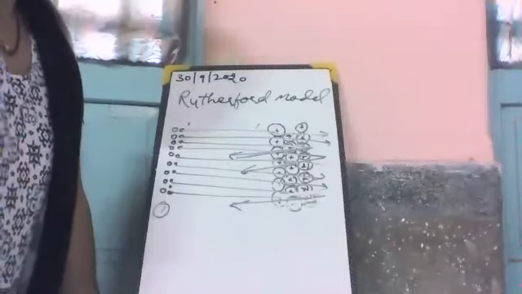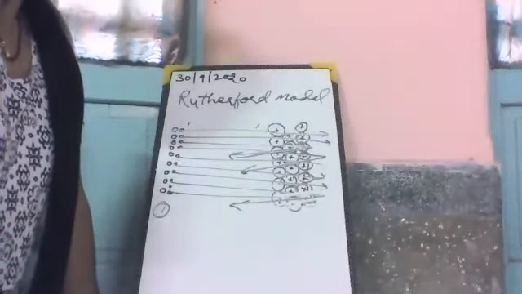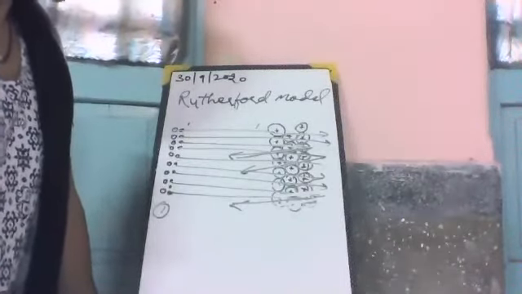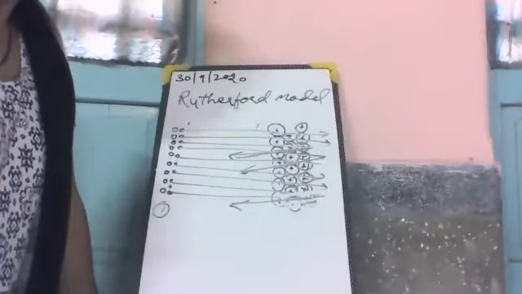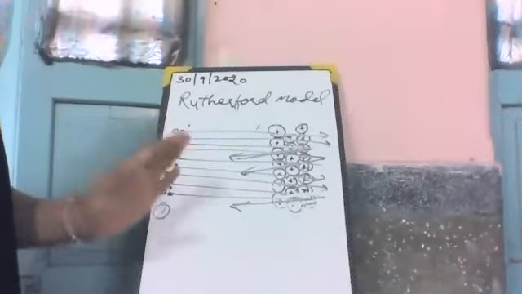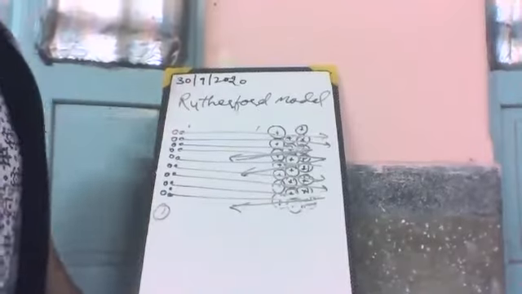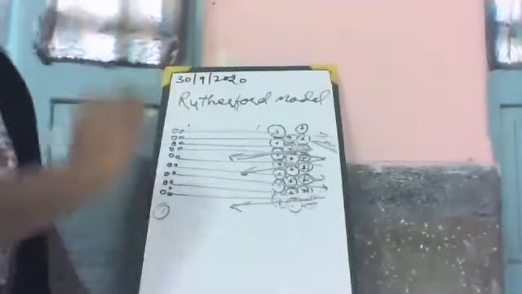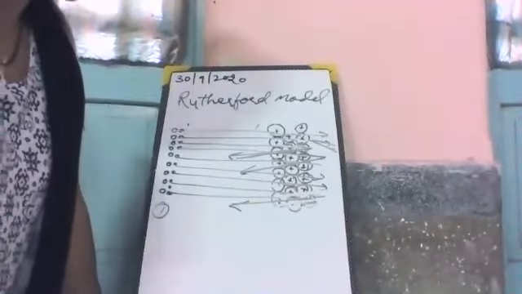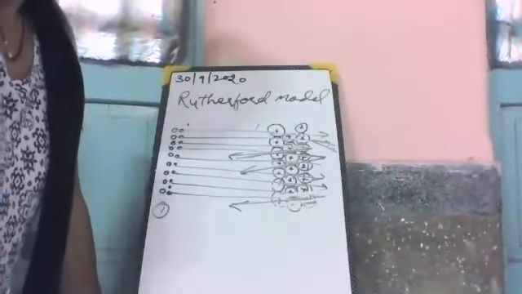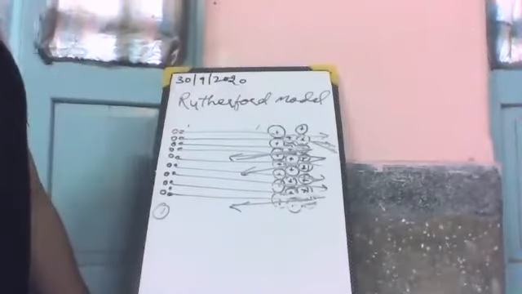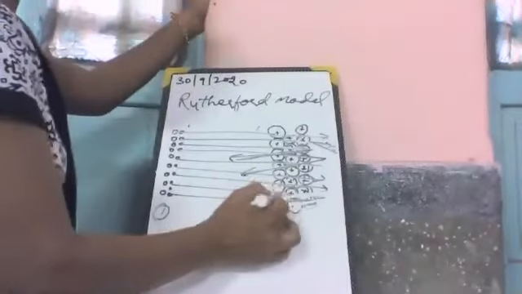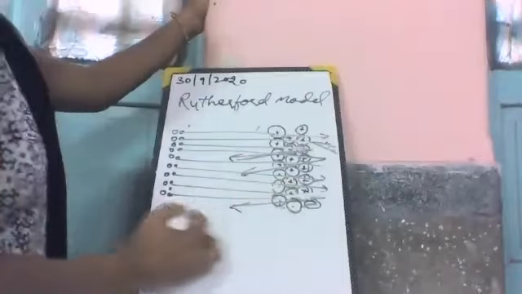Then very few alpha particles retraced their path, which is negligible. They got a very small change in their path. This shows that the nucleus of an atom is hard and dense.